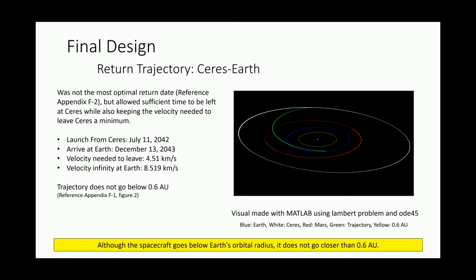If we use a sooner return date, we'd only have approximately 10 days to accomplish the reconnaissance and sample recovery missions on Ceres. Because of this, we chose to use a less efficient date in terms of delta V to get back home. But this would allow us 8.5 years to accomplish the mission on Ceres.